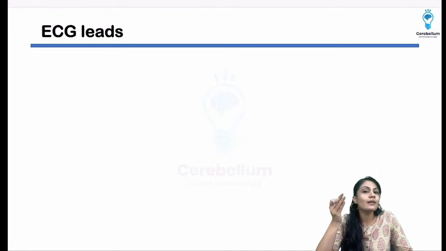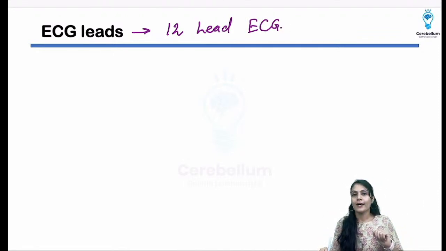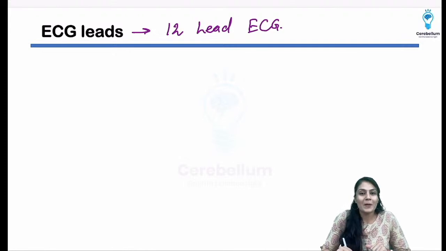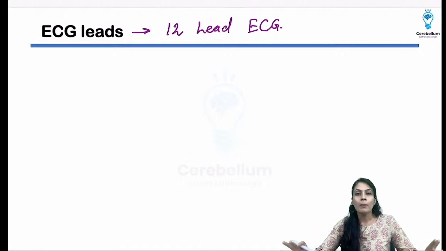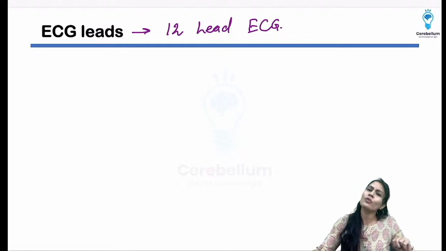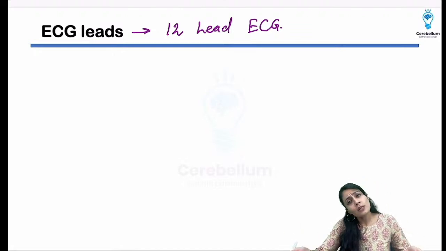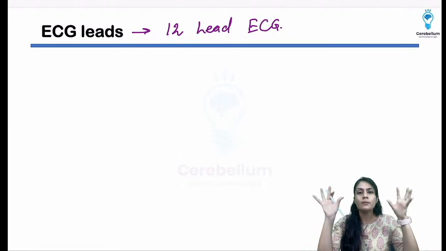So what is the number of standard leads? The 12 lead ECG is going to be the standard one, isn't it? Now understand, there are two types of lead. I can divide them in different ways, but I'm going to do what is most accepted in physiology, that is whether it is bipolar or unipolar. Remember, bipolar means 2 electrodes are required. If I have to measure the potential difference, 2 electrodes are a must. 2 electrodes are going to form the lead. Then only I will be able to measure the difference between the two.